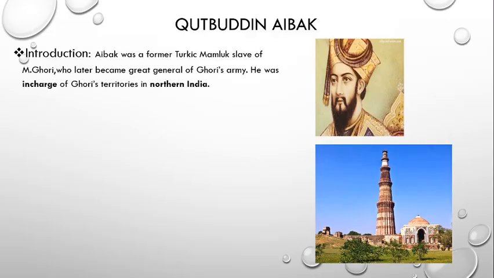Introduction. Aibak was a former Turkic Mamluk slave of Muhammad Ghori who later became a great general of Ghori's army. He was in charge of Ghori's territories in northern India. Here, the word Mamluk means property. This word was designated to non-Muslim Turkic slaves or Muslim rulers who had slave origin.